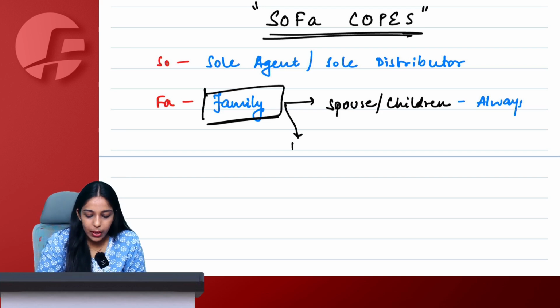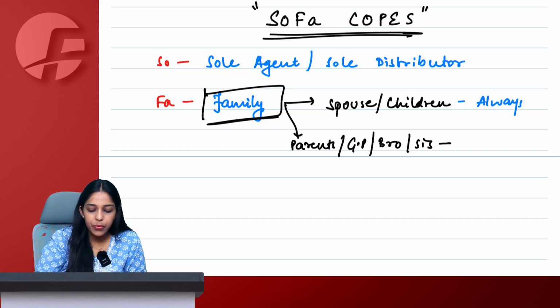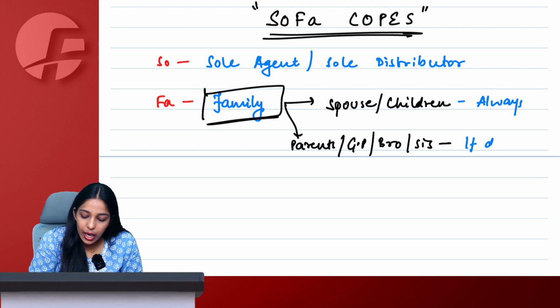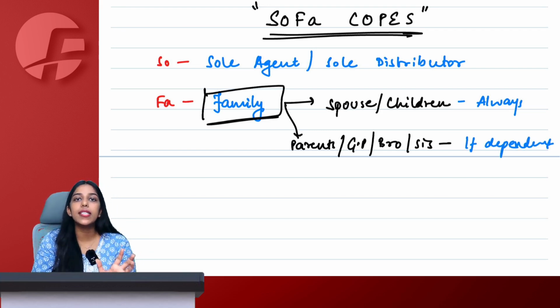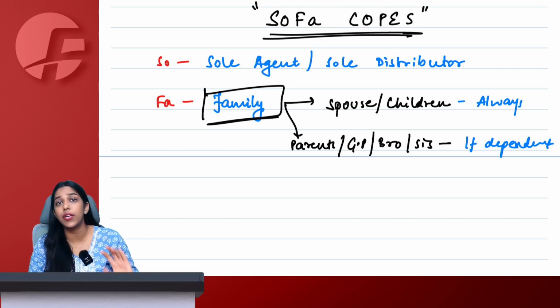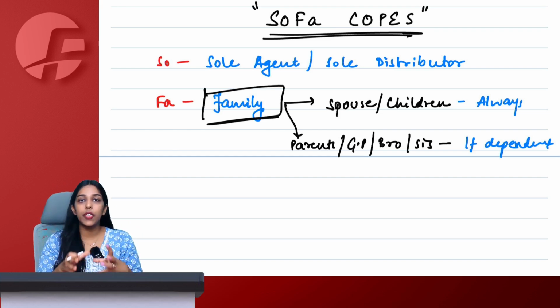But your parents, grandparents, brother or sister will be your related person only if they are dependent on you. Dependency could be a partial dependency also. Now here brother and sister does not include my cousin brother or sister. We are talking about real brother or sister.